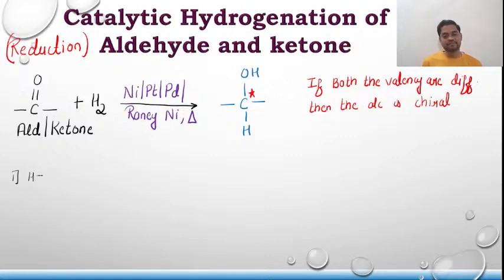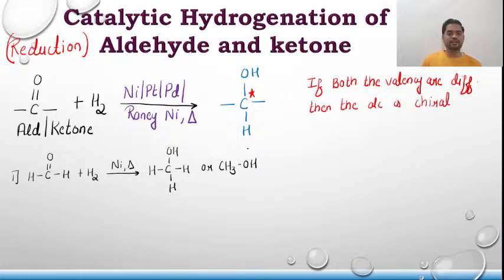So there is H, C double bond O, H. I am adding hydrogen in the presence of nickel and heat. I am not writing the entire catalyst list now, just either one metal and then heat. So it will get converted to H, C, OH, H, H, or I can also write it as CH3OH. This is methanol, and methanol is a 1 degree alcohol.